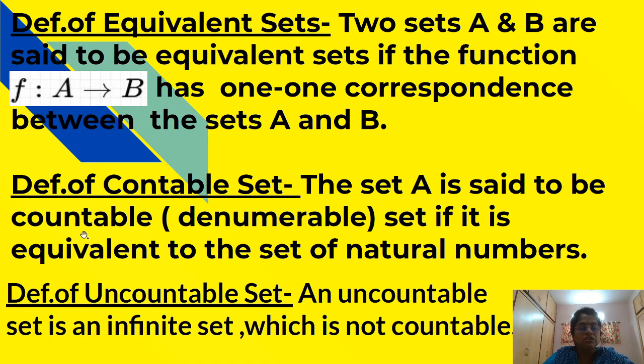Now we will see what is the definition of countable set. The set A is said to be countable, or we can say denumerable set, if it is equivalent to the set of natural numbers. See the definition of uncountable set. An uncountable set is an infinite set which is not countable.